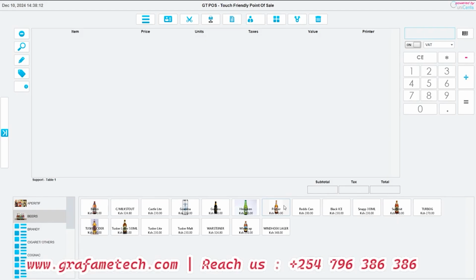We normally implement the system in different stages. First, we will have the installation stage. After the installation stage, we will custom make the system to fit what you want. From there we'll move to the data entry, test run, and the training.